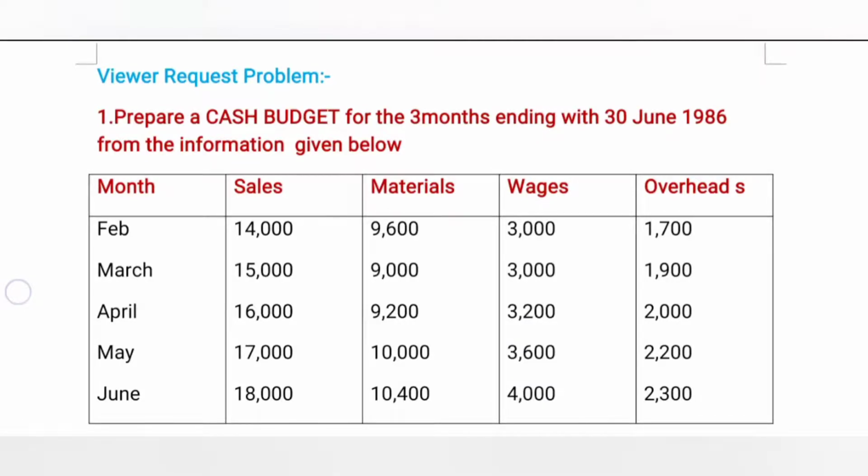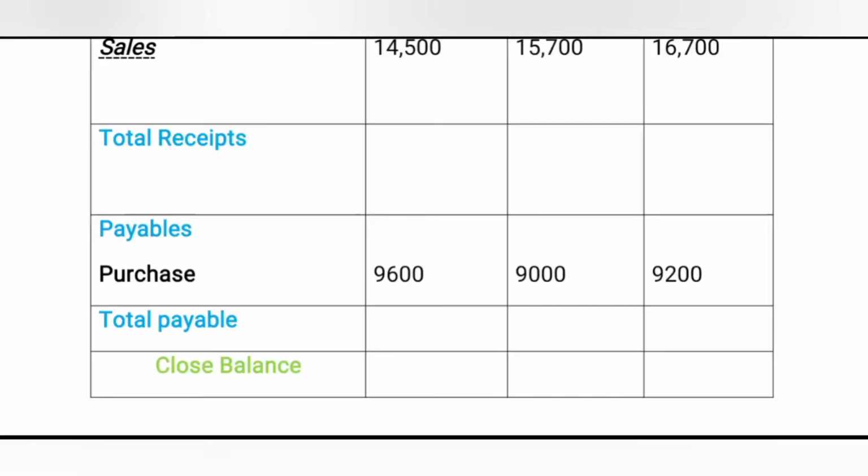So February month's amount is paid in April, March month's in May, and April month's in June. We are going to post it like that.